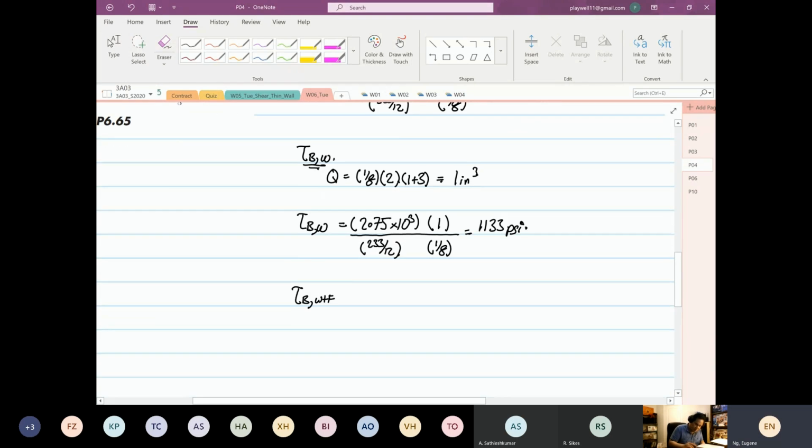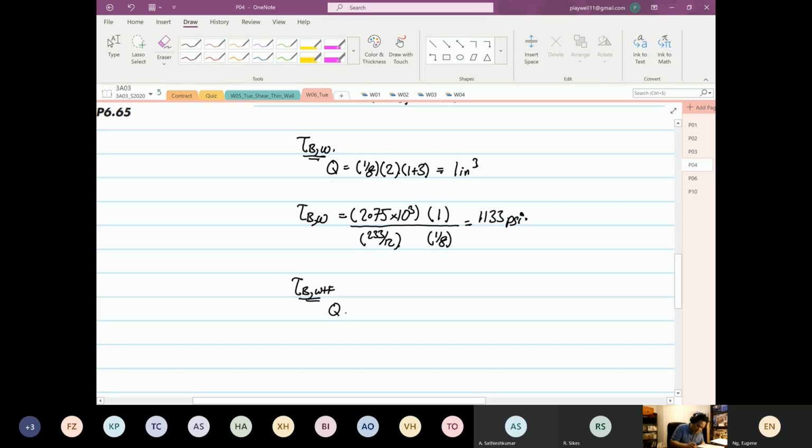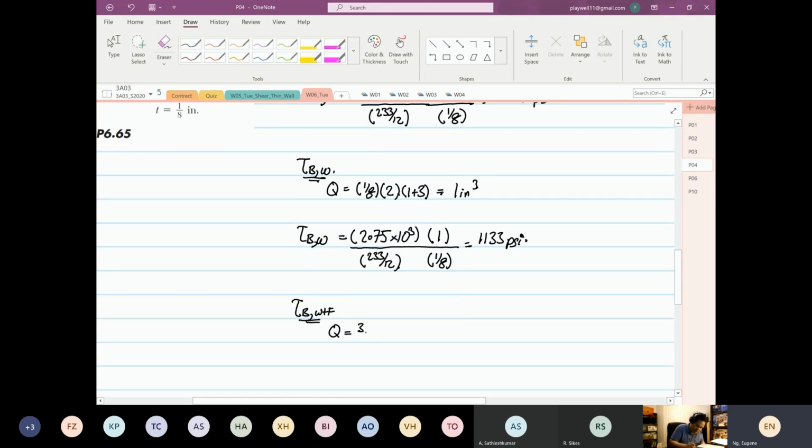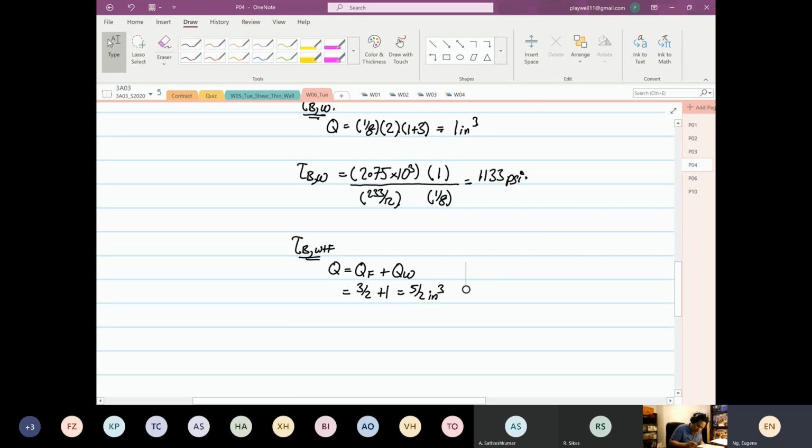plus flange. So the Q over here will be equal to, if you look at the web, so it's 3 over 2, sorry, the flange. So this is the Q of the flange plus the Q of the web. Okay, so this will be equal to 3 over 2 plus 1, right? So this will be equal to 5 over 2 inch cube, right? So the shear, including at point B, you'll be including the web and the flange.